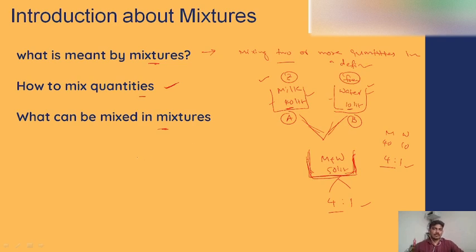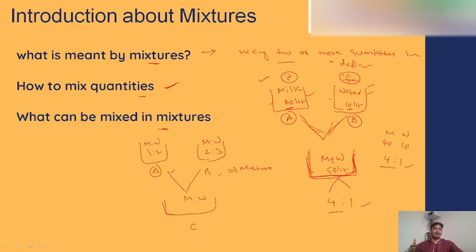But suppose, let us consider one more example here. Let us assume a container or vessel A contains milk and water in a ratio of 1:2. Let us assume another container B also contains milk and water in the ratio of 2:3. Now both A and B are mixtures. Why? Because vessel A contains milk and water and vessel B also contains milk and water. Now what I am trying to do is mix these two mixtures into a new vessel C. So this one also contains milk and water here.